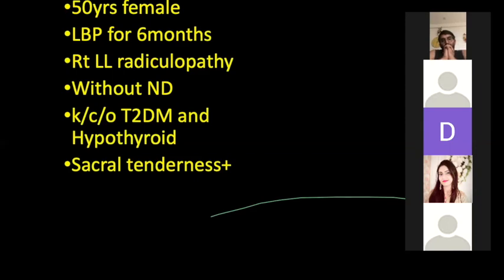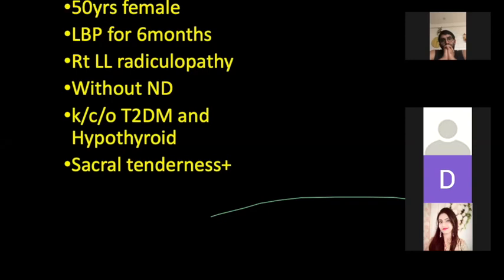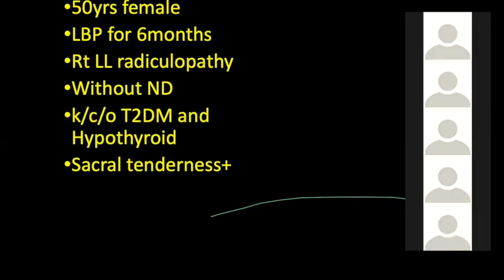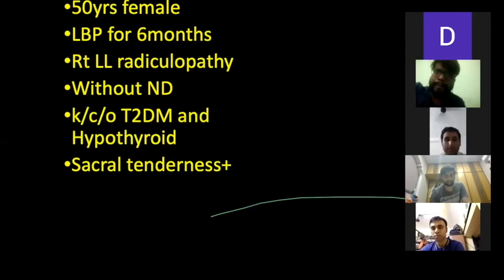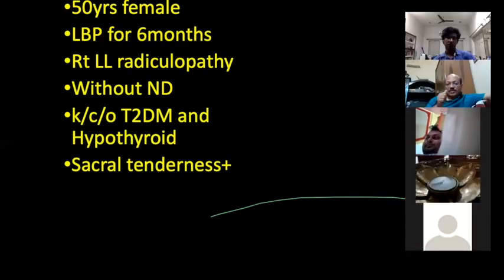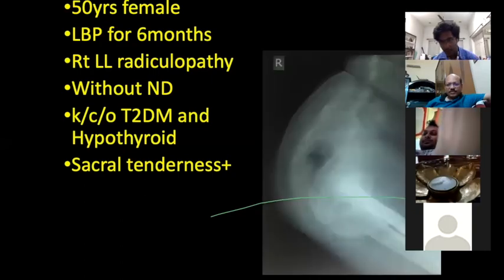If we consider there is some back strain or sacroiliac strain, in that case the Faber test or any other test specific for the sacroiliac joint may be positive. But in that case, that test may be negative if there is tenderness of the central region of the sacrum. So that is maybe of very, very sinister significance. That is the most important point to be highlighted. Okay. Got it. Thank you. Carry on. We go to the X-ray of this patient.